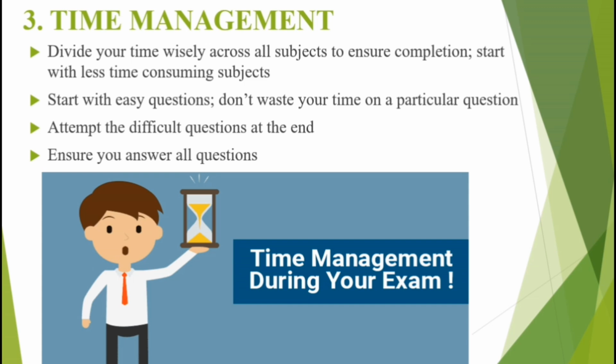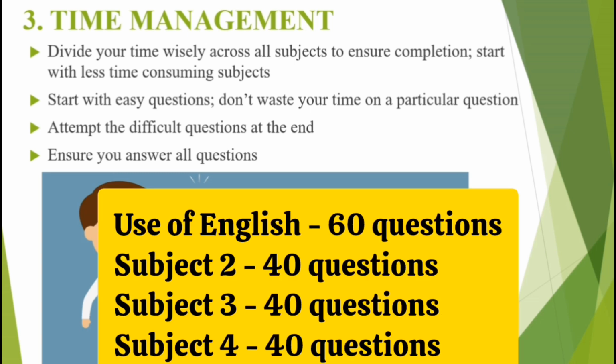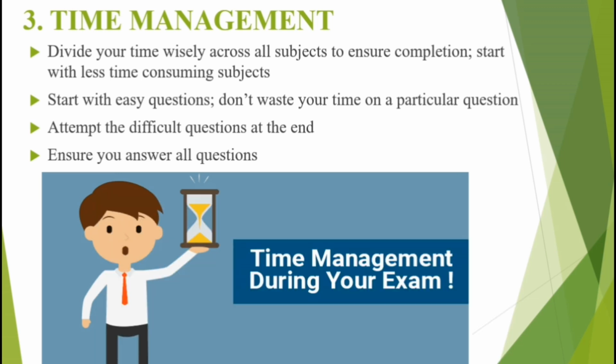So how can you manage your time during the examination? The first thing is that you should divide your time wisely across all the subjects to ensure completion. Now in your examination, the UTME, you'll be given 60 questions from Use of English and then 40 questions from each of the other three subjects, making a total of 180 questions, and you're expected to answer this number of questions in 2 hours.